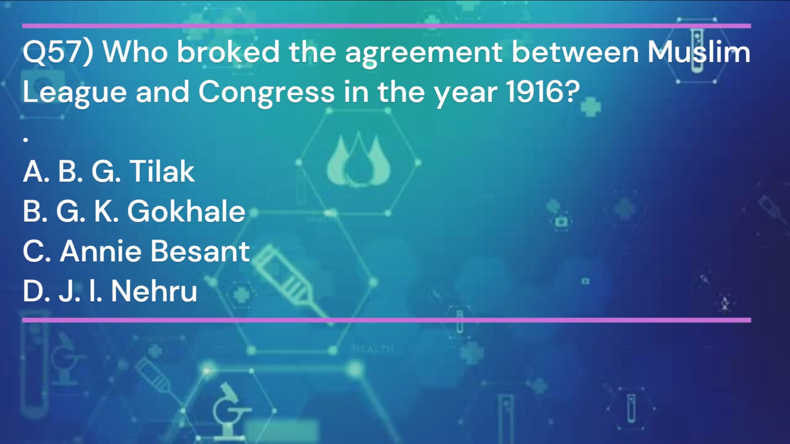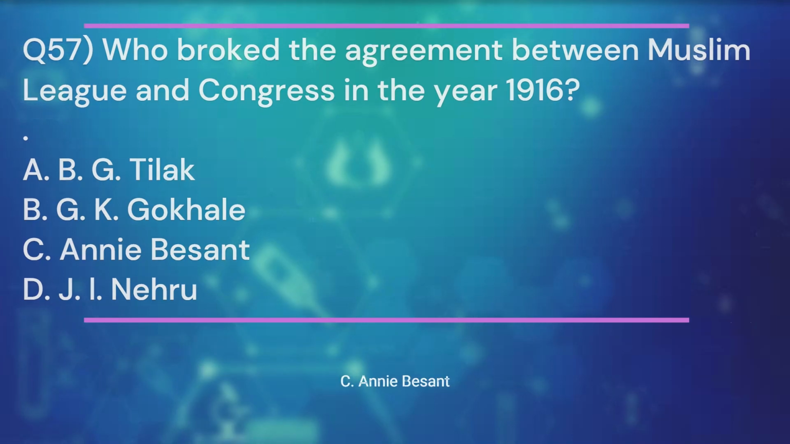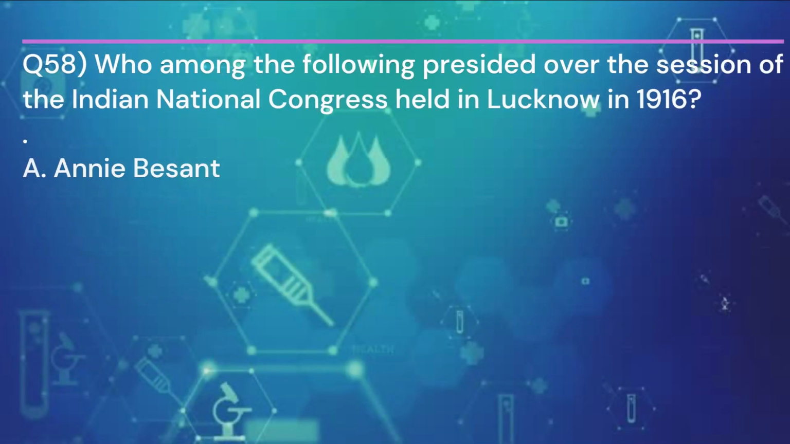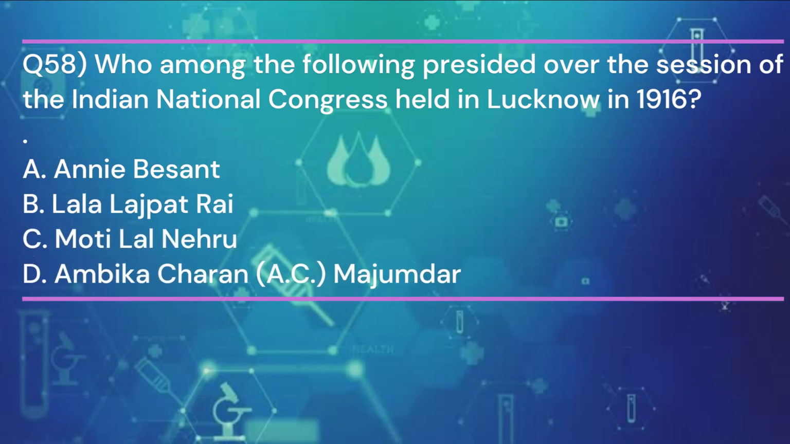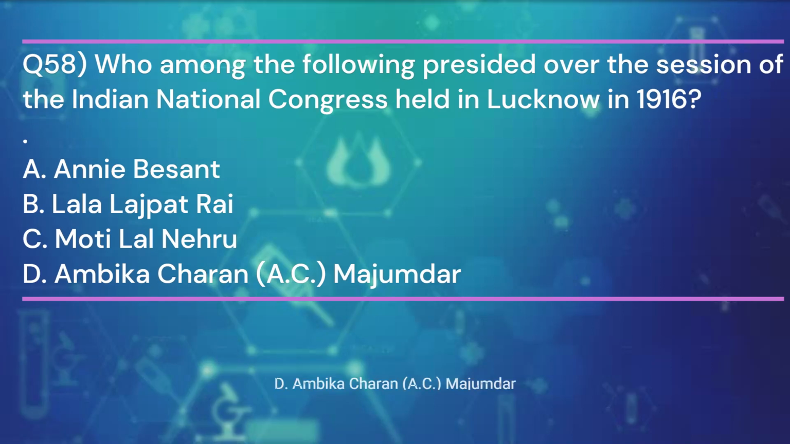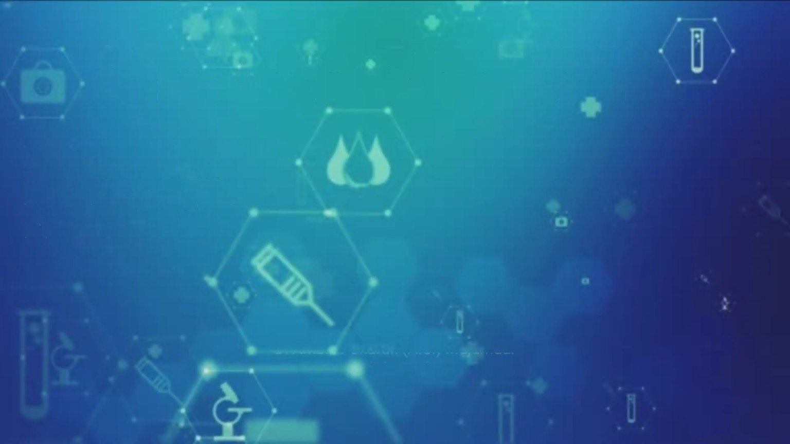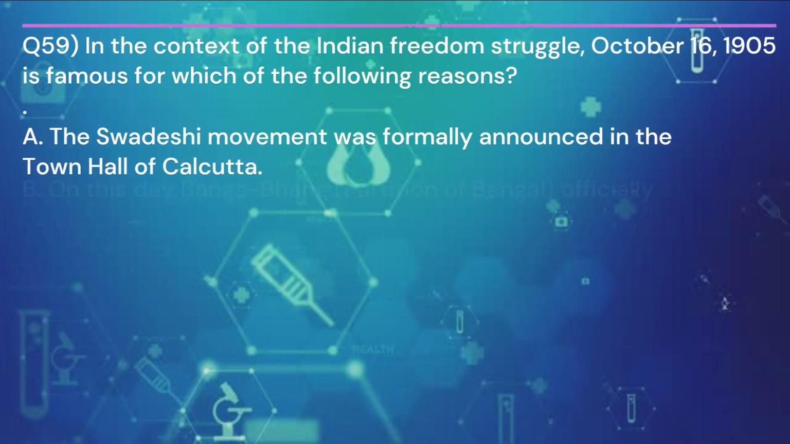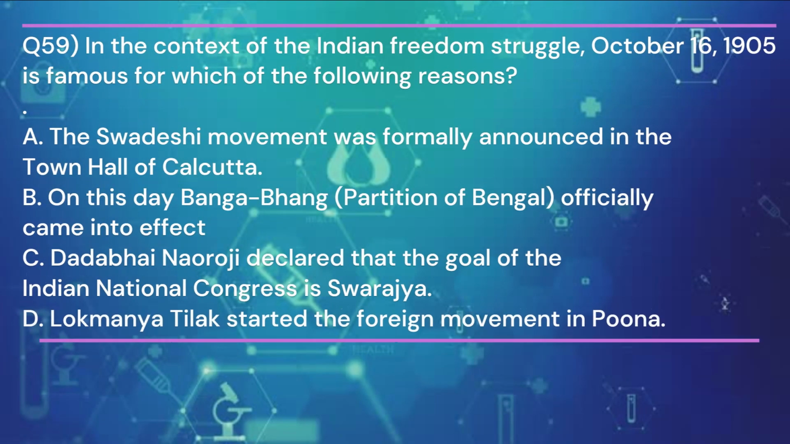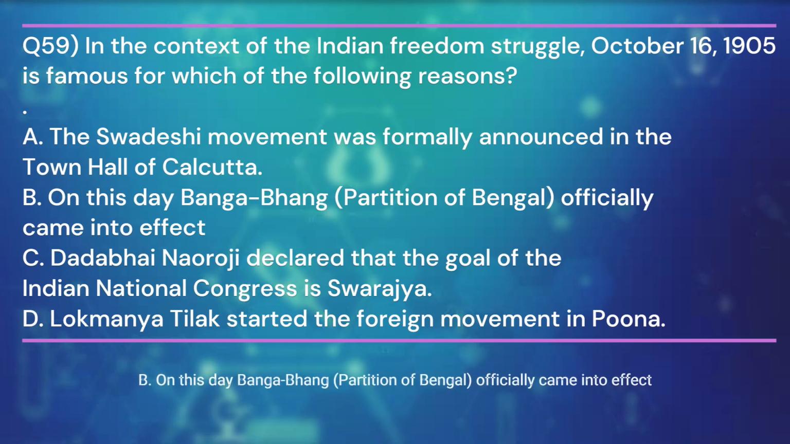And the answer is C. Annie Besant. Question 58. Who among the following presided over the session of the Indian National Congress held in Lucknow in 1916? And the answer is D. Ambika Charan Majumdar. Question 59. In the context of the Indian freedom struggle, 16th October 1905 is famous for which of the following reasons? And the answer is B. On this day Banga Bhang, partition of Bengal, officially came into effect.